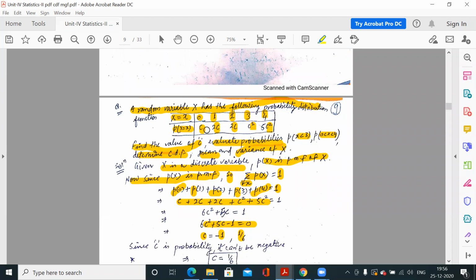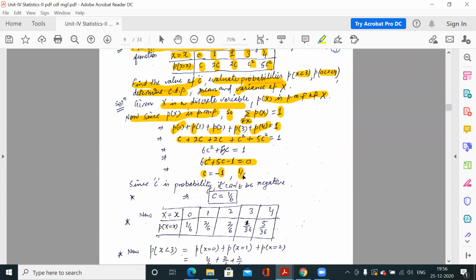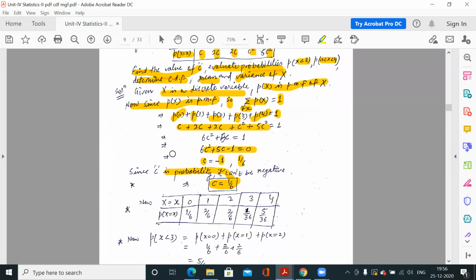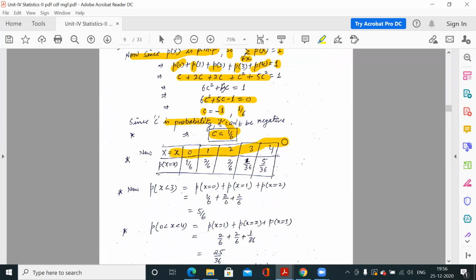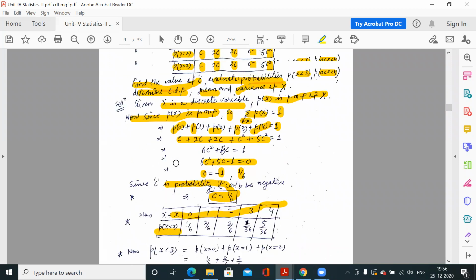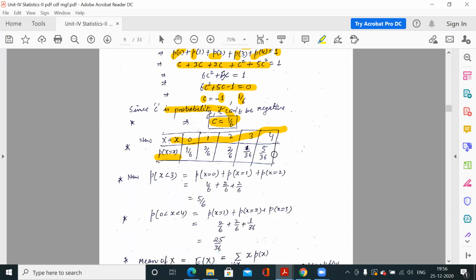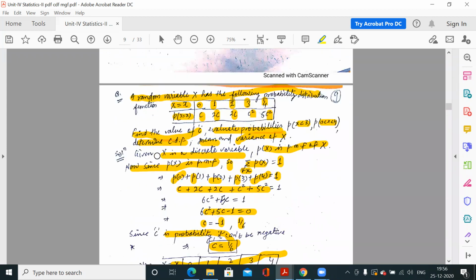So the value of c cannot be negative. That means 1/6 is the value of c. So what is the revised probability distribution? These are the x values. Putting the value of c: 1/6, 2 into 1/6, 2 into 1/6, 1/6 square, 5 into 1/6 square. So these are the possible probability values.